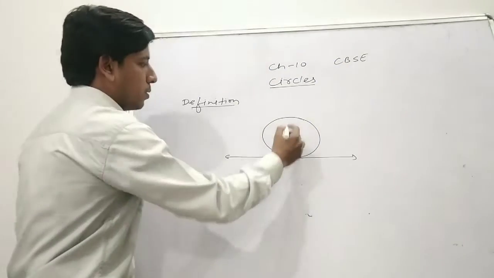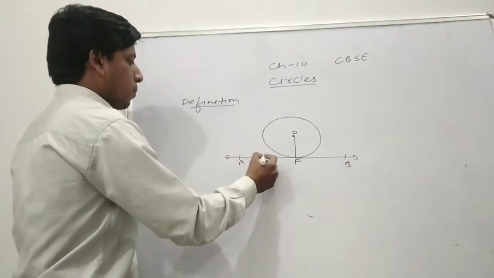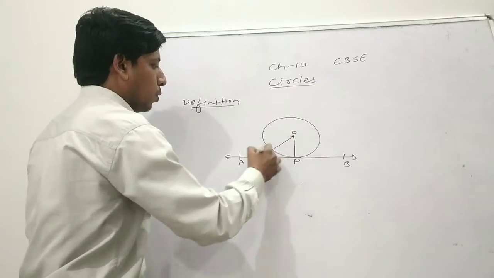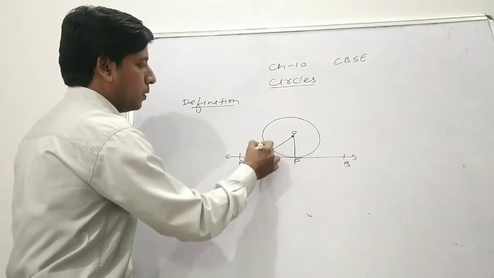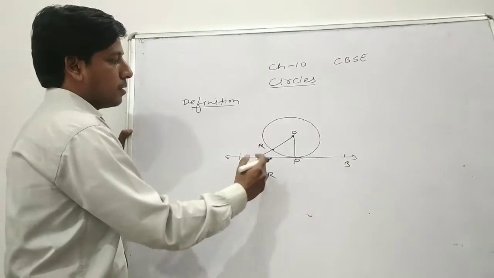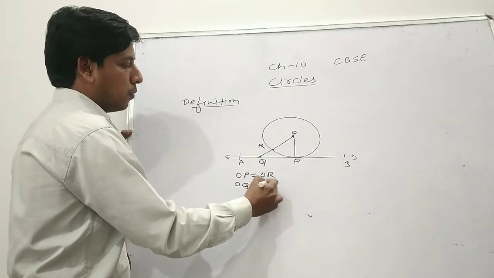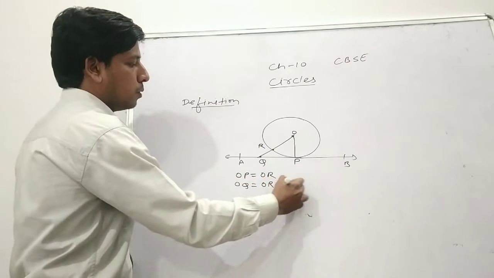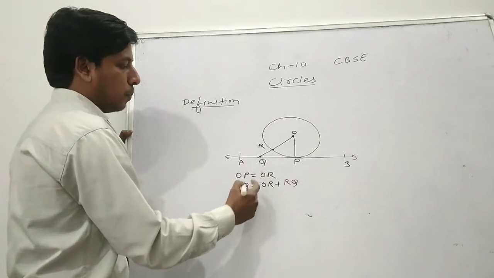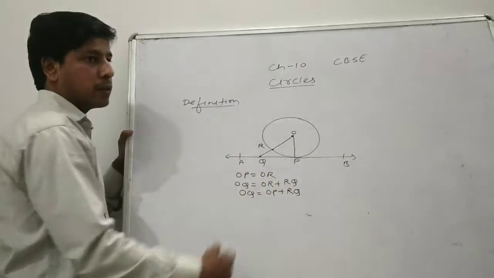Let's suppose this is O, this is point P, A and B. Let's suppose there is a point Q on the tangent, and draw the line segment OQ that intersects the circle at point R. So here OP equals OR because both are radii of the circle, and OQ is the combination of OR plus RQ. But OR equals OP, so we can write OQ = OP + RQ.